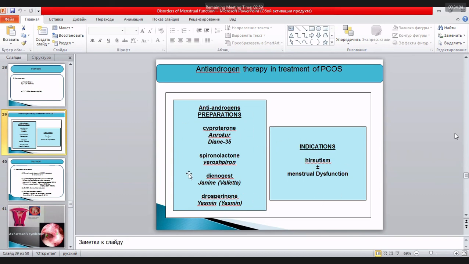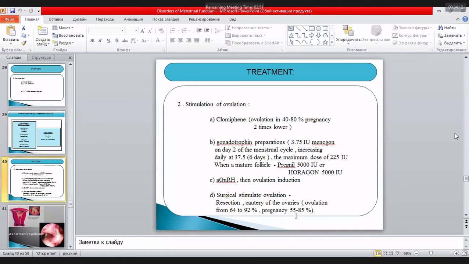Indications for these drugs are hirsutism together with menstrual dysfunctions. Very good for stimulation of ovulation. In these cases, it is clomiphene. Gonadotropin preparations and gonadotropin-releasing hormone. Pay attention to the last one.